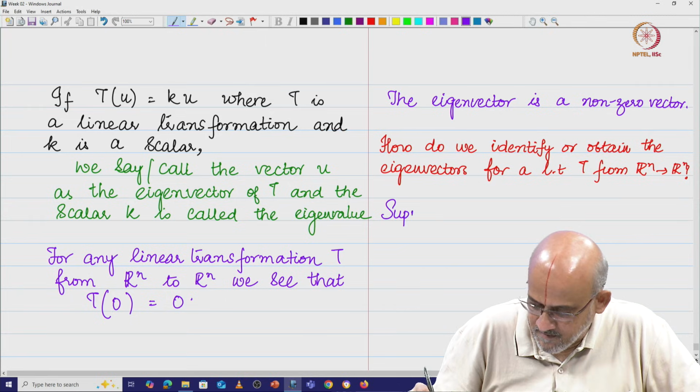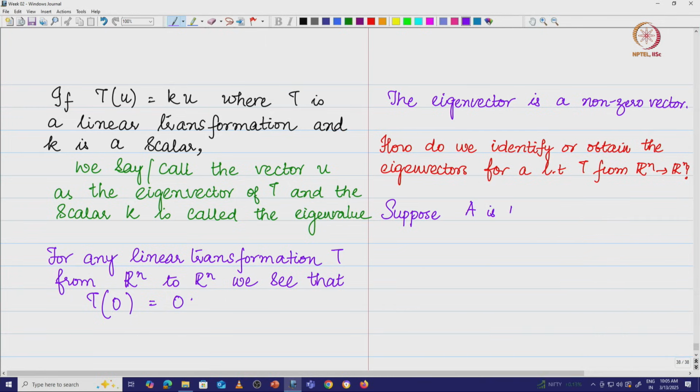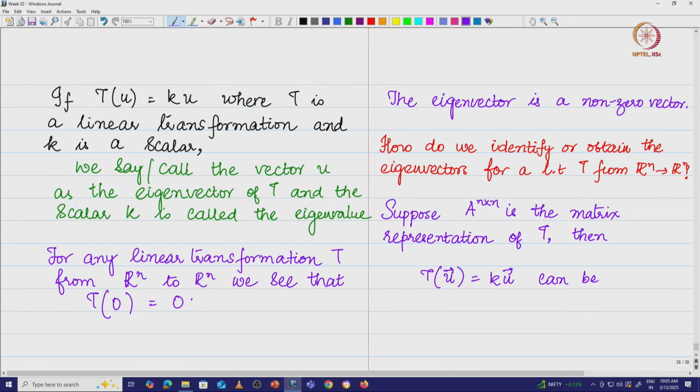Suppose A is a matrix representation of the transformation T. A, let me make it n by n, is the matrix representation of T. Then T of u vector is equal to Ku can be expressed as a matrix operation, can be expressed as Au is equal to Ku, right. It can be expressed as Au is equal to Ku.